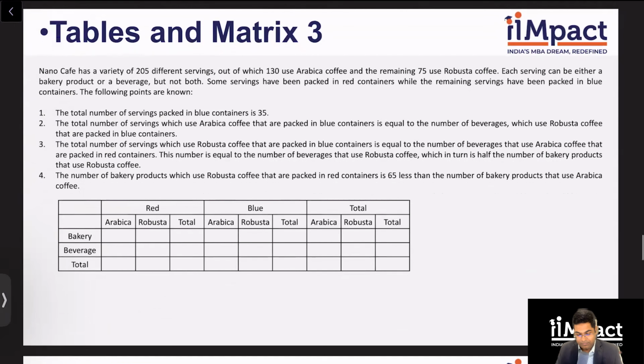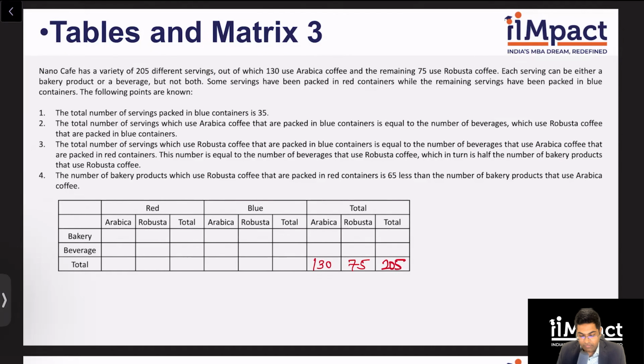I know the cafe has 205 servings total. 130 use Arabica and 75 use Robusta. That's it. From the first paragraph, that's all I know.